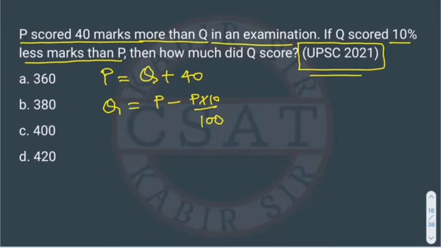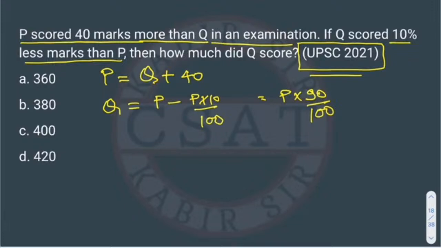So this equation will be like this. Or we can also say Q is scoring, because he is writing 10% less marks than P, or we can say he is scoring 90% marks of P, right? So both things are same actually. This is just a way of writing. If you convert into a mathematical equation, you can write 90% of P is equal to Q. So both are the same thing.